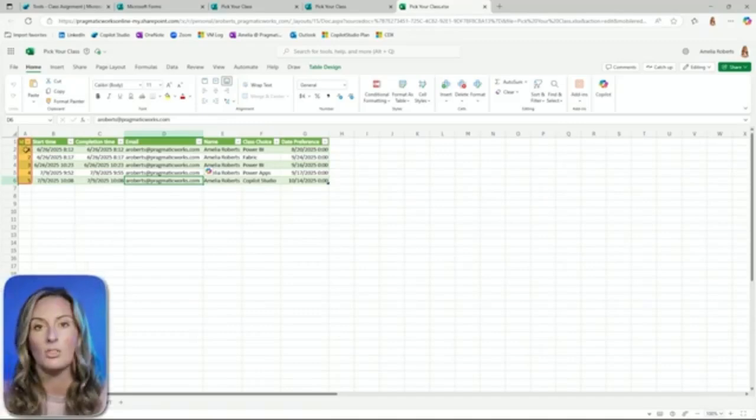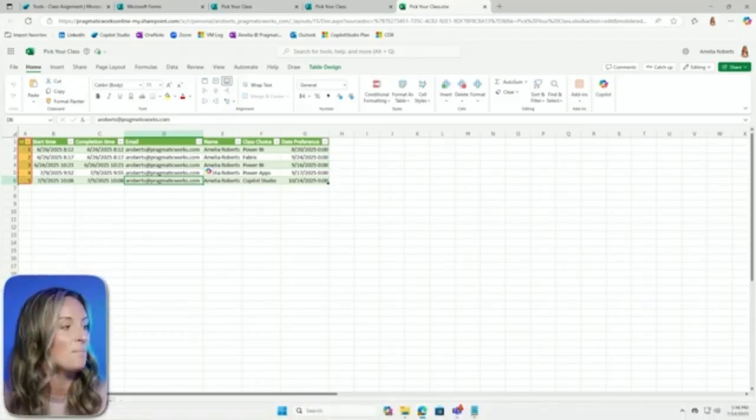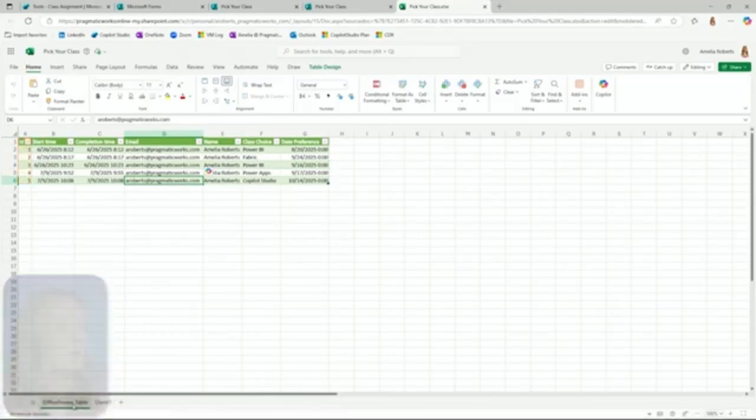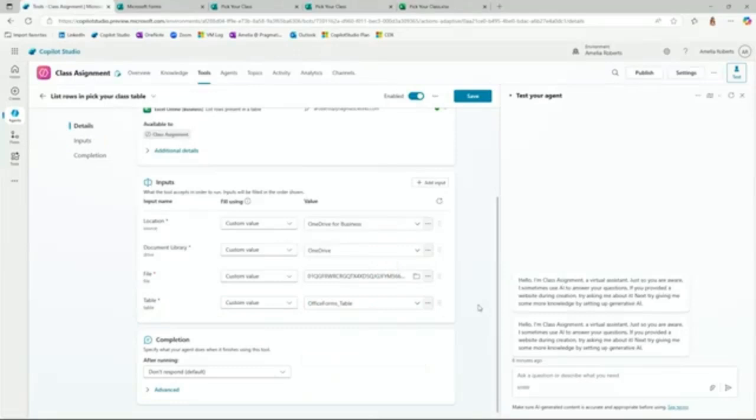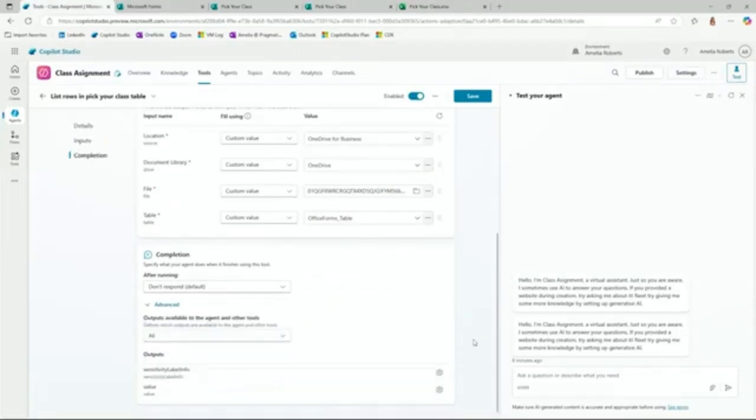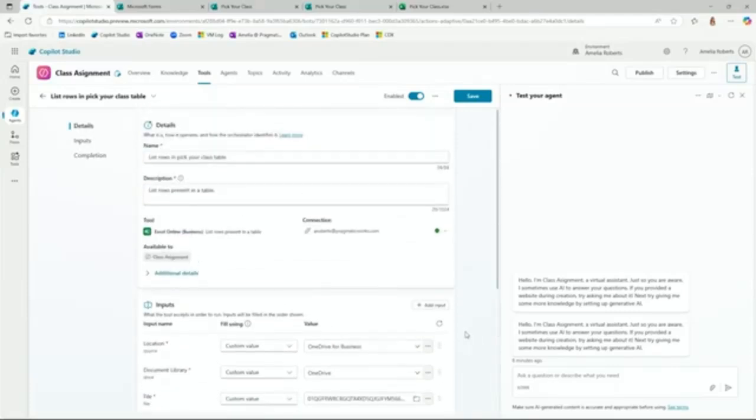I was messing with some other Power Automate flows to make this do what I wanted it to. I did that, but you can connect to either table. I'm going to connect to my Power Query table for the time being. But once again, you do not have to launch it into the Power Query editor unless you need to for some reason. Down below, you'll see a completion. If you drop this down, these are all the outputs that are available. There's not much, but that's okay. I'm going to leave this as is, and I'm going to save this tool.